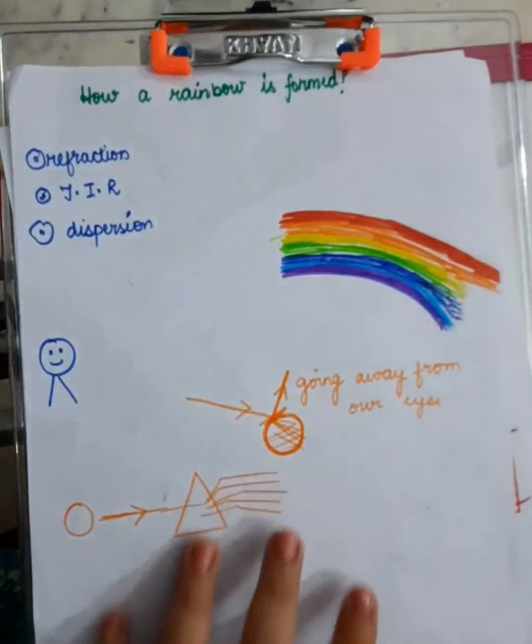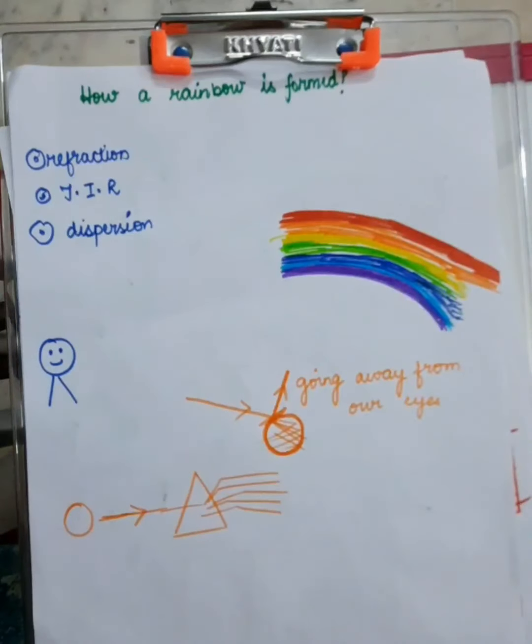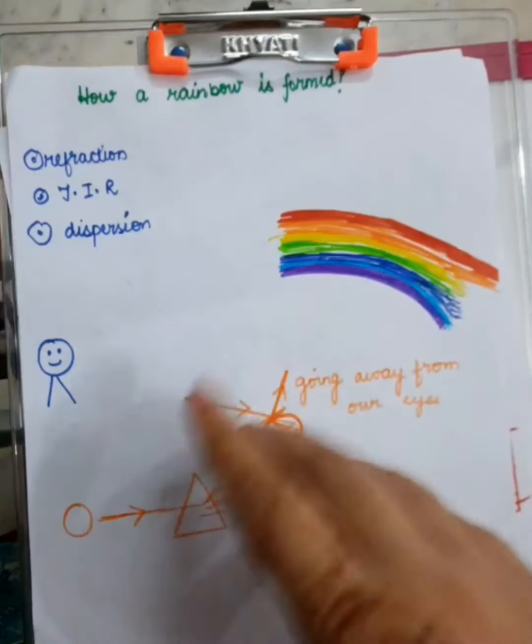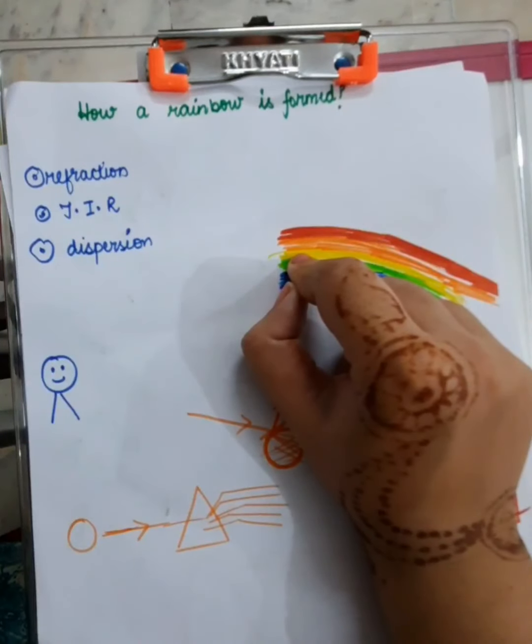Now let's have a look how this helps us in understanding the rainbow formation. Here you can see the rainbow, the 7 colors, the beautiful colors, and there's a person who's viewing the rainbow from the ground. His eyes are viewing it from the ground. So what basically happens, talking about the first color, red color.